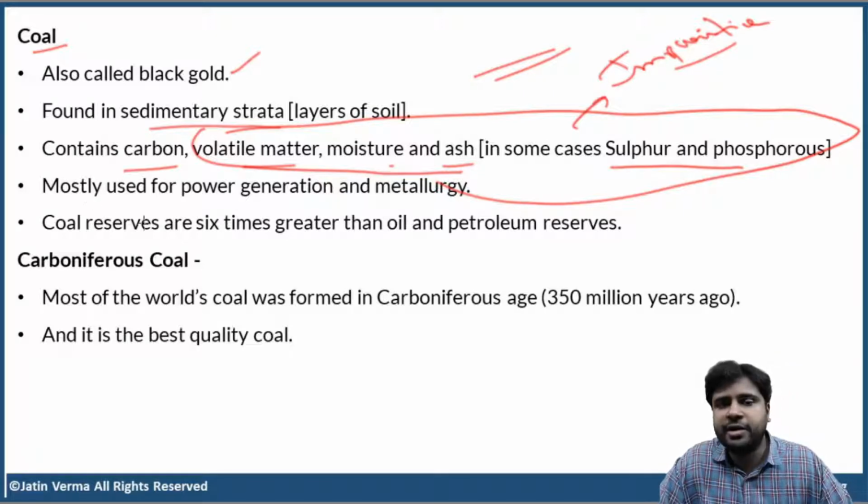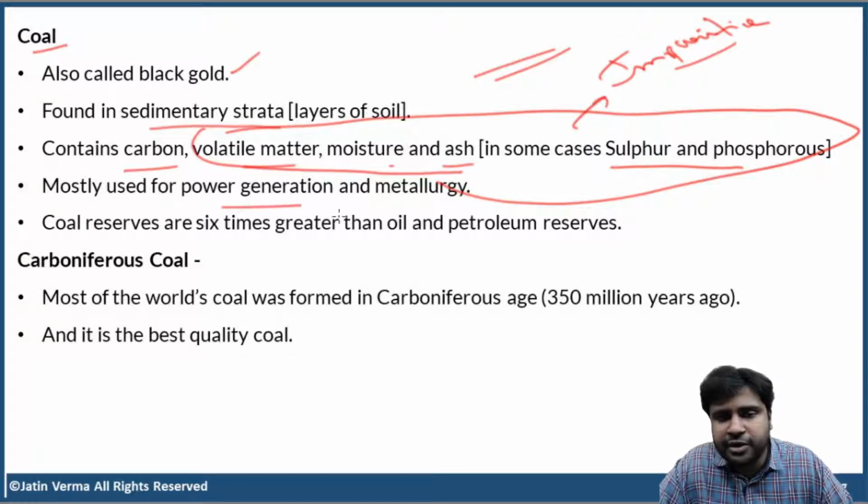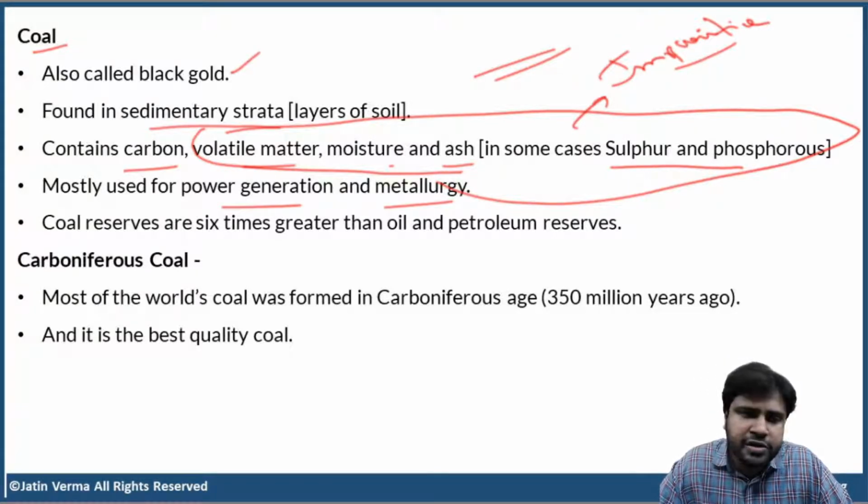Now, coal in India is mostly used for power generation and metallurgy. What do you mean by metallurgy? All the metallurgical industries, melting an ore, extracting the pure element, and converting that into various shapes, sizes, forms. That is the metallurgical industry.